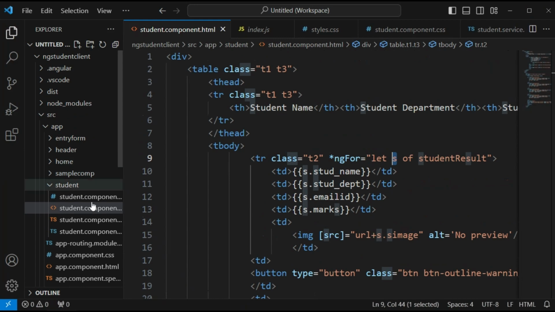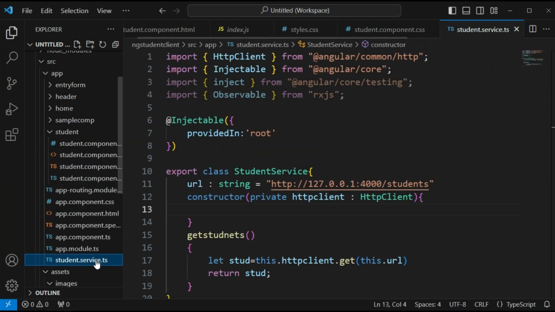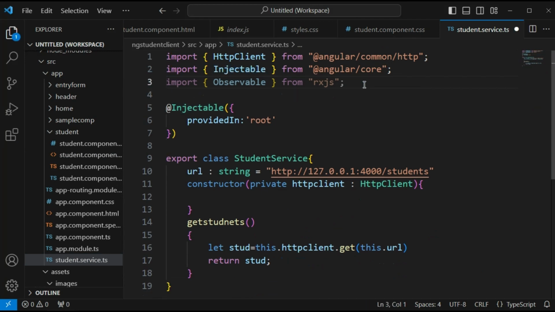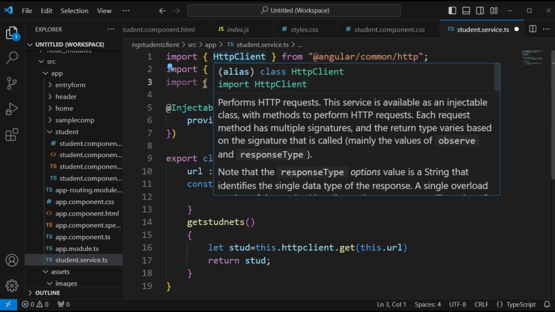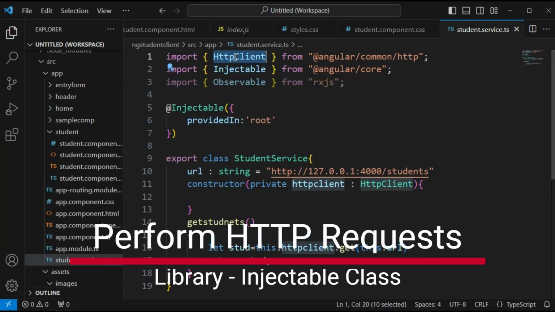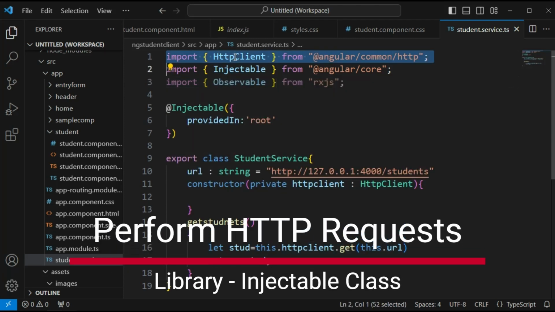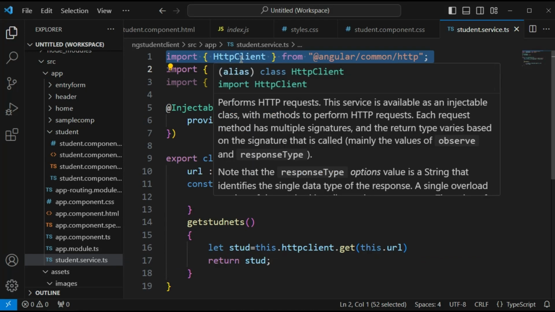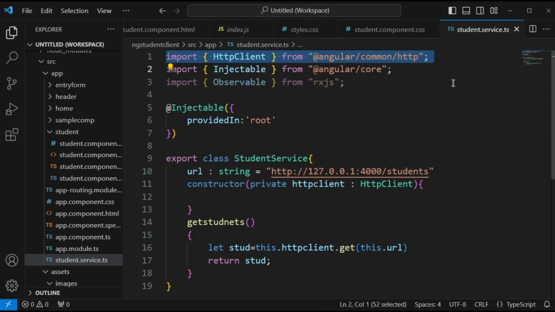we have gone through some new packages. It is called Injectable. I'm going to delete this. Injectable, HttpClient and Observable packages. So let's see about that. First we will see about the HttpClient. HttpClient is used to communicate with other server APIs. This Angular application will act as an HTTP client that will send requests to the particular APIs, that is the server API. Okay. Then we will see about the Injectable.